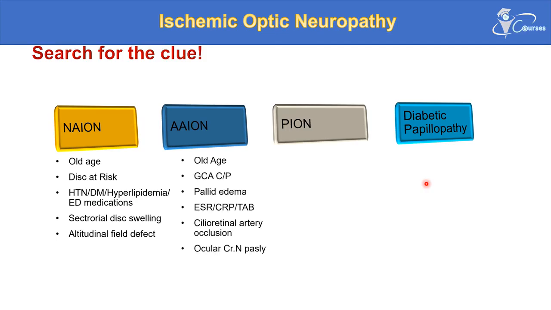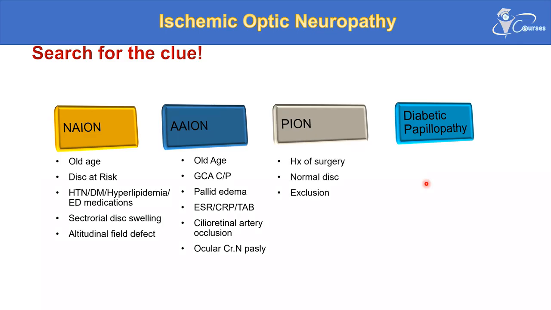For arteritic anterior ischemic optic neuropathy, think of old age, older than the non-arteritic. Look for the giant cell arteritis clinical picture. Look for the pallid edema or the white disc swelling. Check for ESR, C-reactive protein, temporal artery biopsy, cilio-retinal artery occlusion, and ocular cranial nerve palsy, as ocular cranial nerve palsy can also be one of the manifestations of arteritic ischemic optic neuropathy.